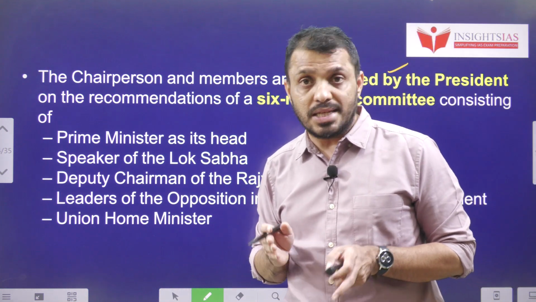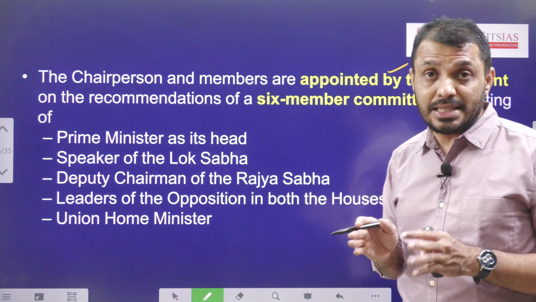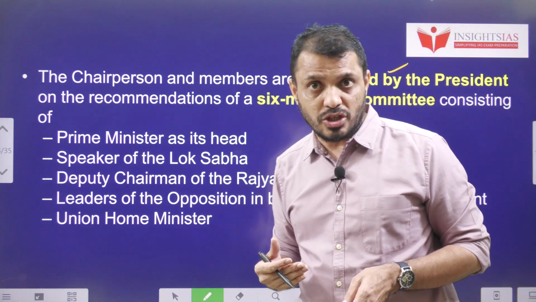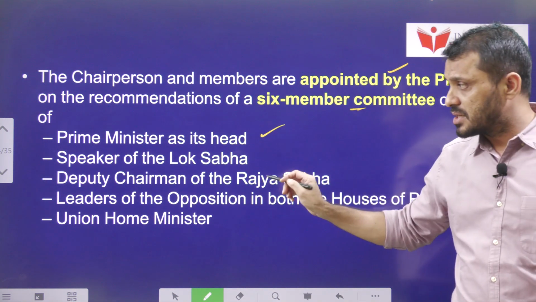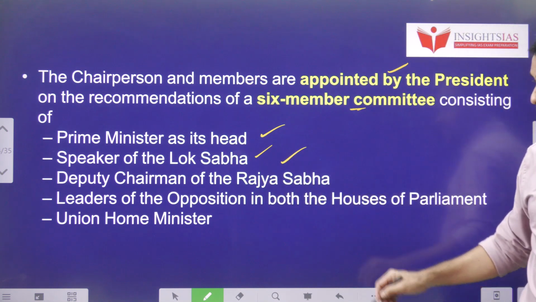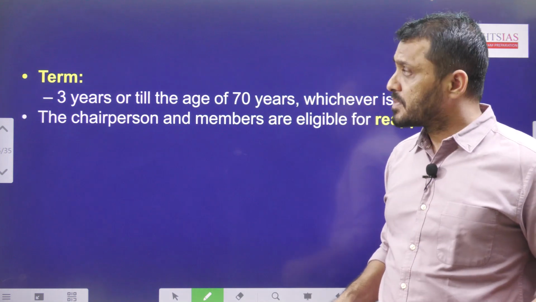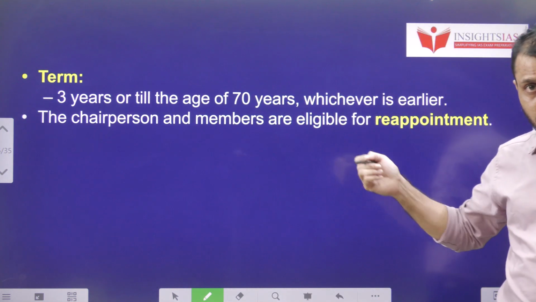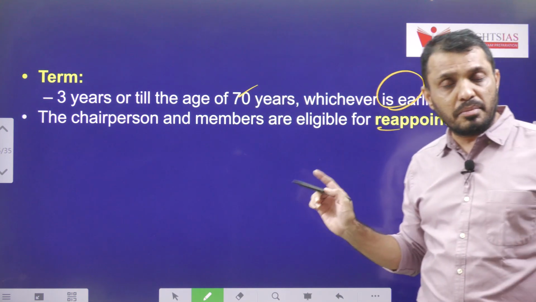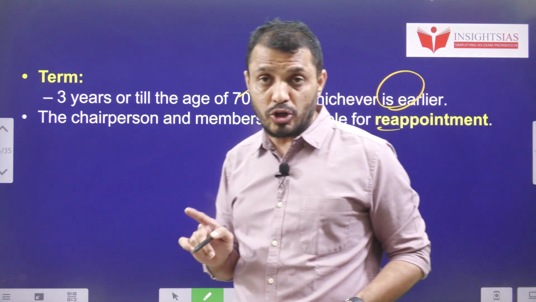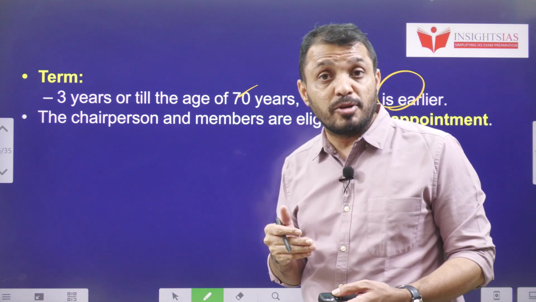Now we will try to understand the selection committee. From an examination point of view, sometimes they will ask who is present in the selection committee or who is leading it. The selection committee is led by the Prime Minister as its head, along with the Lok Sabha Speaker, the Deputy Chairman of Rajya Sabha, the Leaders of Opposition of both Lok Sabha and Rajya Sabha, and the Union Home Minister. The NHRC chairman's term is 3 years or 70 years of age, whichever is earlier, and the members and chairman are eligible for reappointment. Here this is very important. Some posts are not eligible for reappointment.